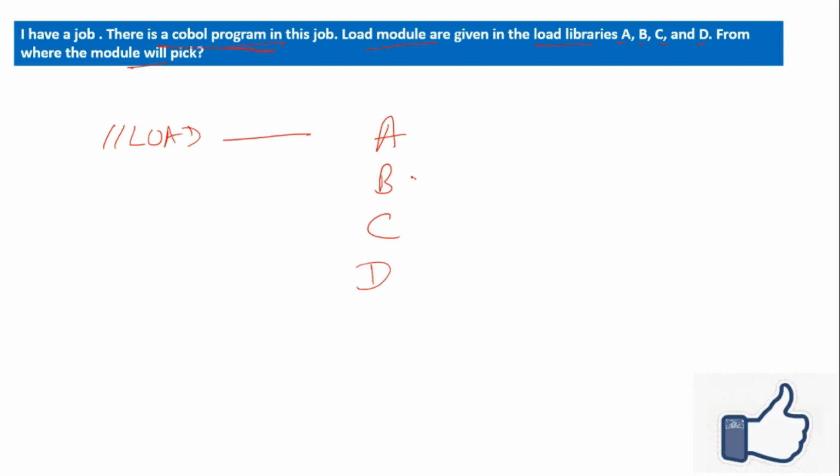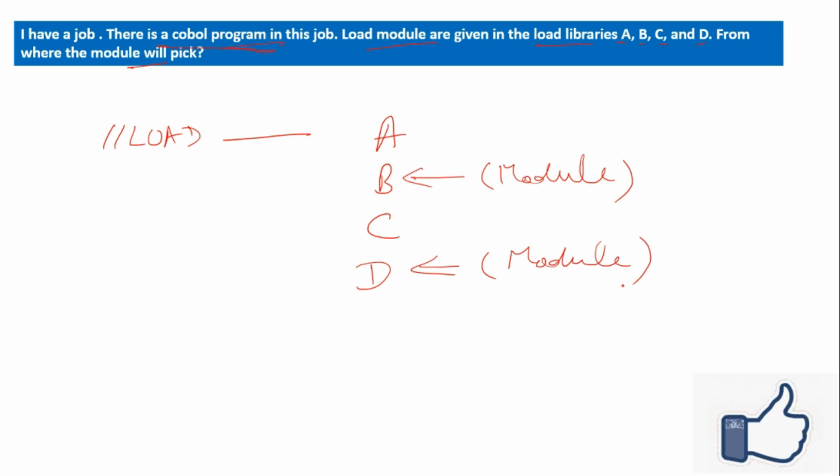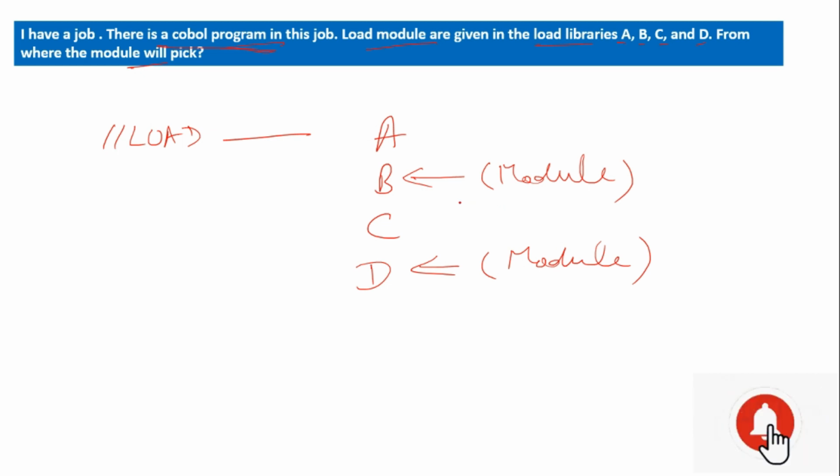And I have a module which is present in the B library as well as in the D library. So from which library will our load module be picked? Our JCL will first check the A library.